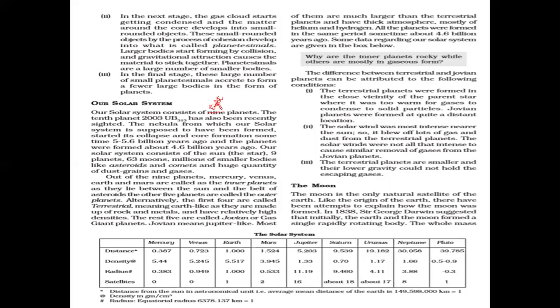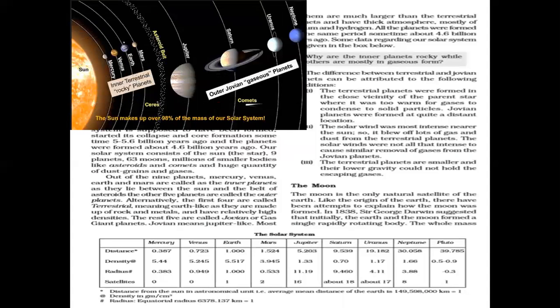Our solar system, you know about our solar system, that we have 8 planets and many moons with the asteroids, comets, and lots of dust, grains, and gases. We have 8 planets. Mercury, Venus, Earth, and Mars are the inner planets. These are rocky planets. This is also known as terrestrial, because terrestrial means Earth-like body structure, which is separated by the asteroid belt. And after that, we have other 4 planets, and these 4 planets are known as Jovian planets or the gas-like planets.